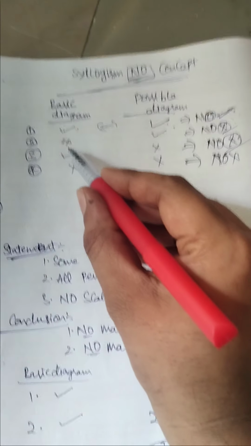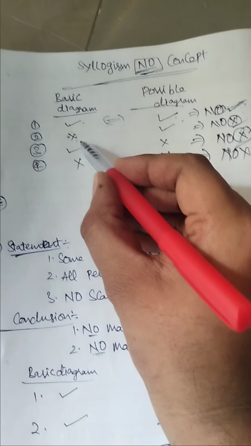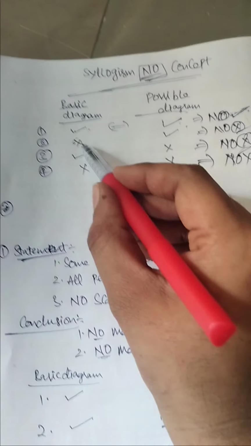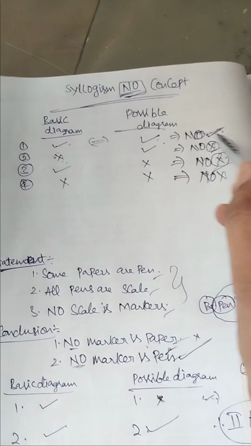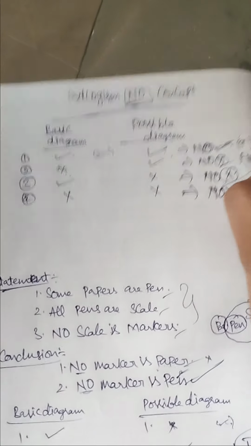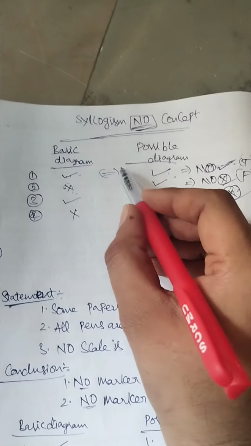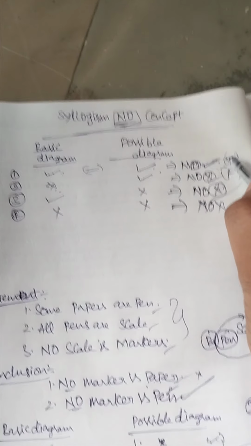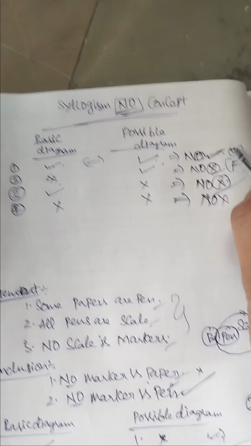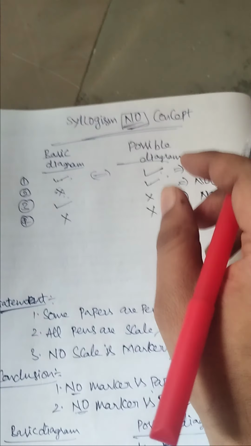If any one diagram doesn't follow, either basic or possible, the no conclusion is false. If both the basic and possible diagrams follow, the no conclusion follows, it's true, otherwise it's false, if any one of the diagrams doesn't follow.